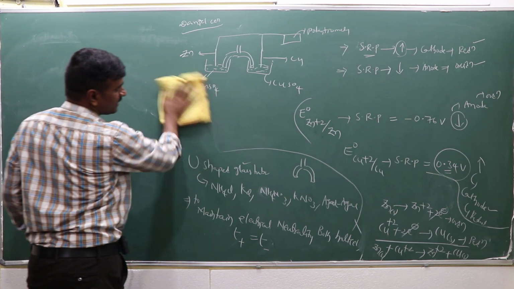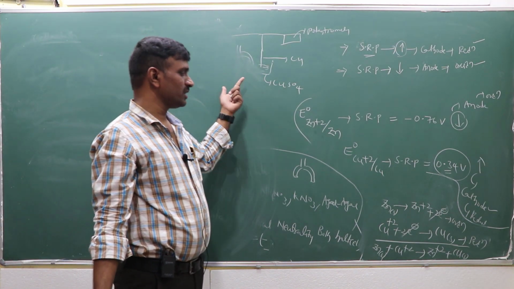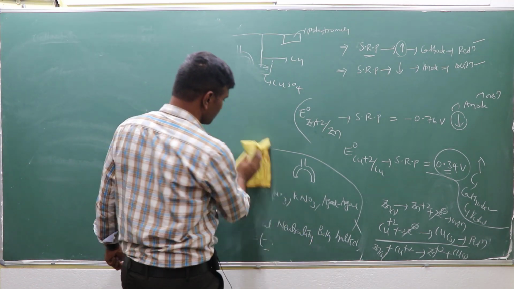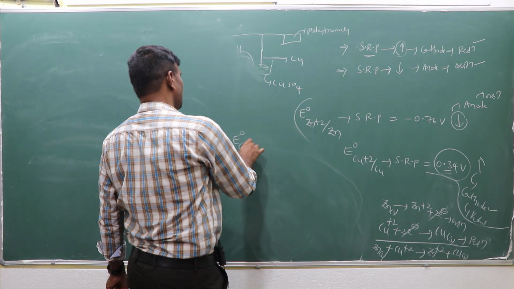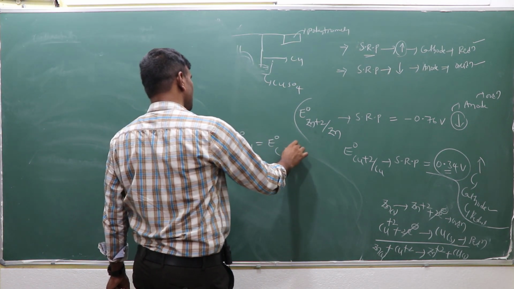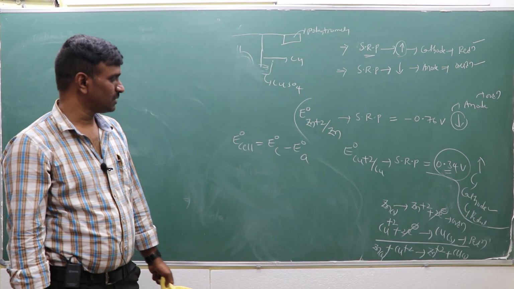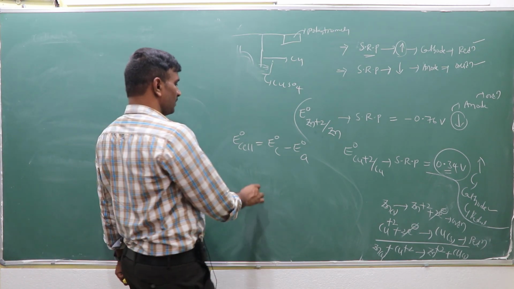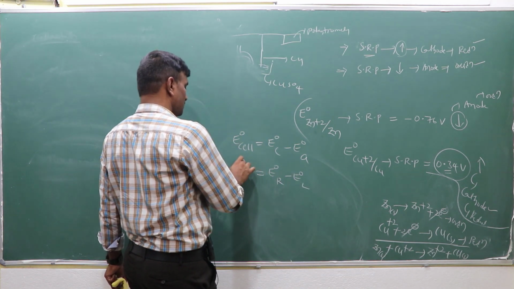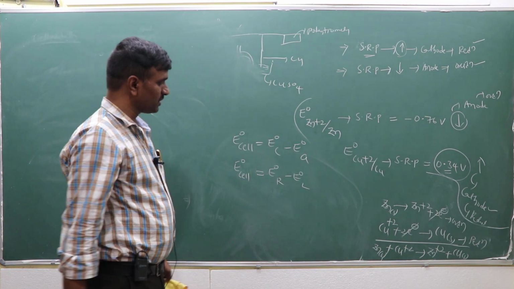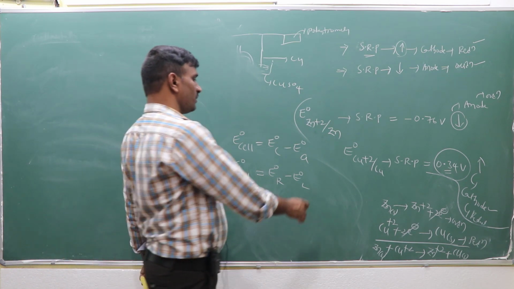The total E cell value is calculated as E cathode minus E anode. Here in this particular case, how much is E0 cell? I mentioned it earlier. If both are reduction potentials, E0 cell equals E0 of the cathode minus E0 of the anode, or E0 of the right minus E0 of the left, or the standard reduction potential of the cathode minus that of the anode, when both are given as reduction potentials.